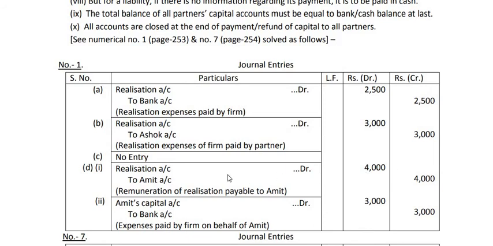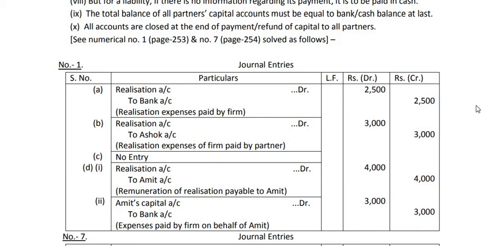Now, here also it is given that expenses amounted to 3000. If we assume that expenses are paid by the firm on behalf of Amit, then we can pass this entry: Amit's capital account debit to bank account. Or in this case you can also assume that expenses are paid by Amit personally. So in that case there will be no entry here also, like case number C. Okay, so this is an assumption. The entry is passed on the basis of the assumption that expenses are paid by the firm on behalf of Amit, so it will be treated as Amit's drawing. Okay, so these are the entries as a solution to numerical number 1, given on page 253